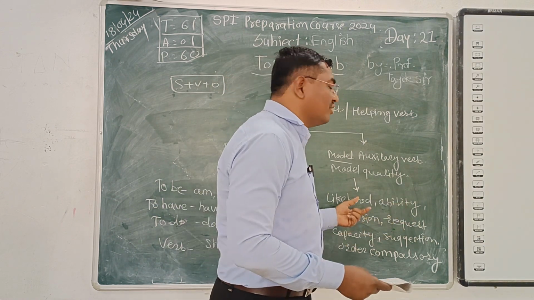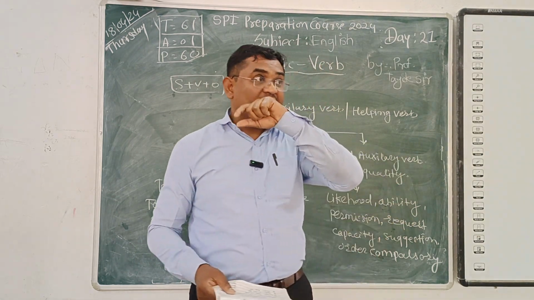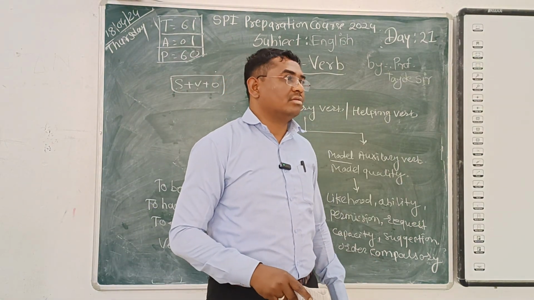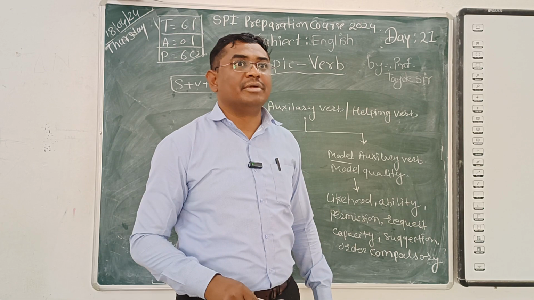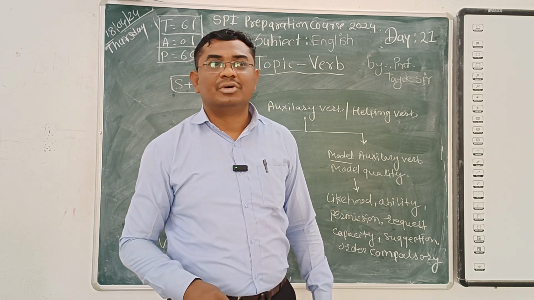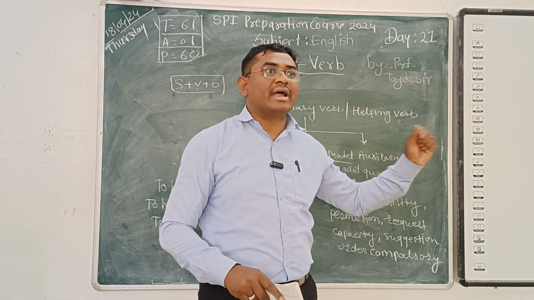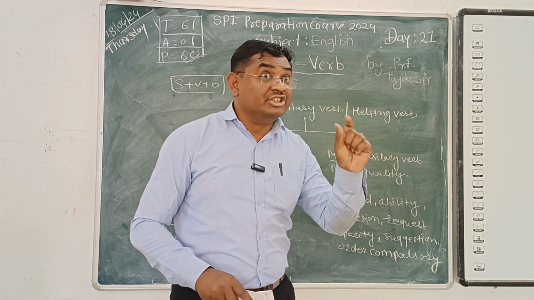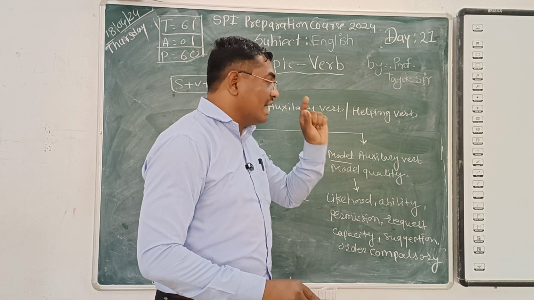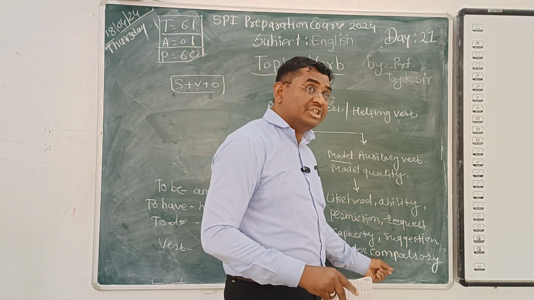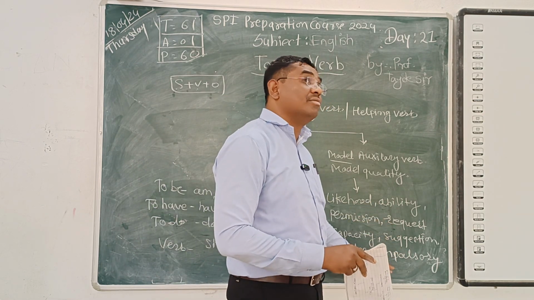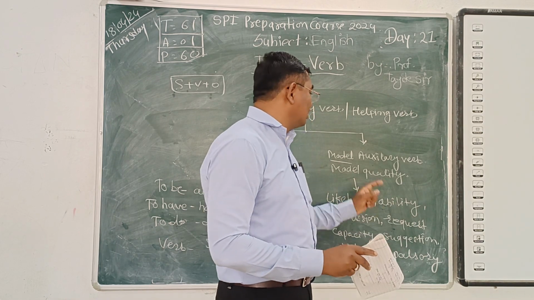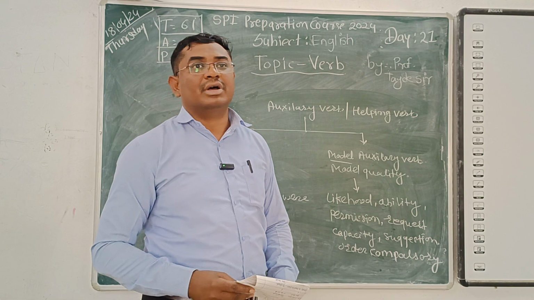The word please is used by your father. But suppose he said, you have to go to the bank, you ought to go there and bring my passbook. You must go there and bring my passbook. Must, ought to: these words show us the compulsion, and the auxiliary verb used shows the compulsion, which comes under modal auxiliary verbs.